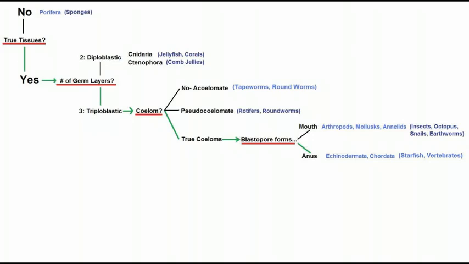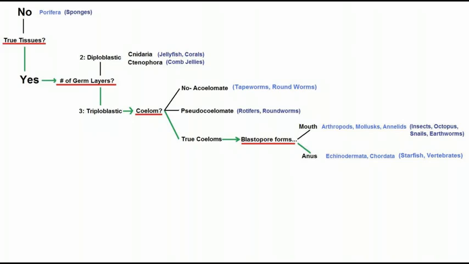Next, imagine sticking your thumb into a tennis ball. That's the shape of an early developing embryo, and the thumb indentation is called a blastopore. In organisms like insects, it forms the mouth. You will never ever find an insect where the blastopore forms the anus, or one without a coelom, or one with 2 germ layers, or one without true tissues.